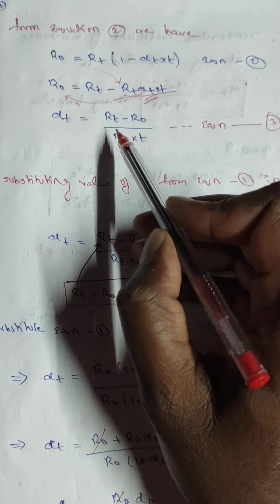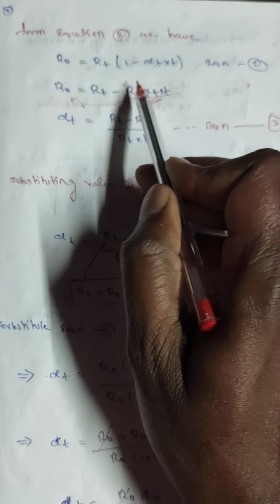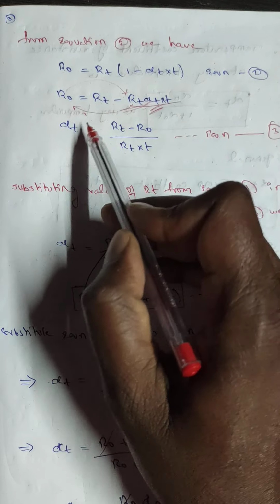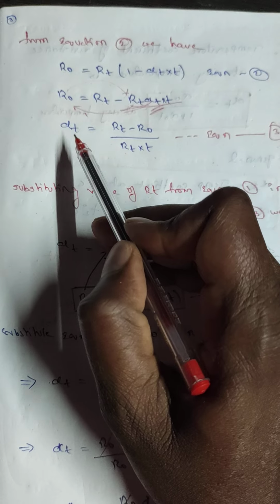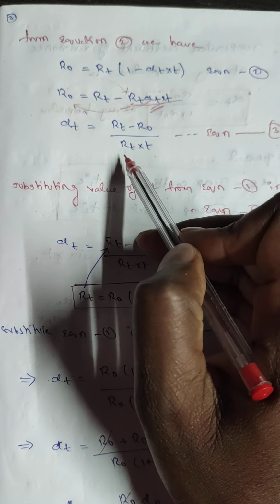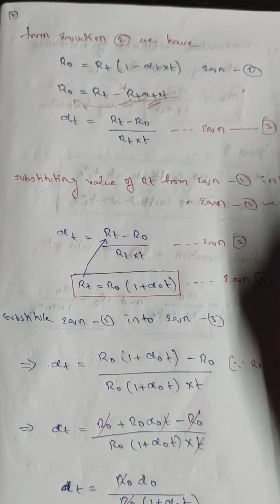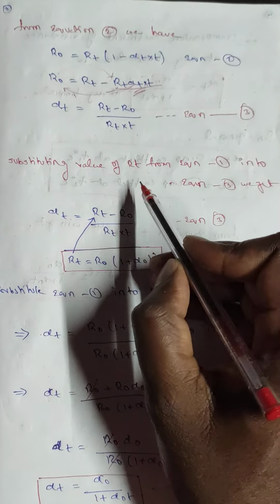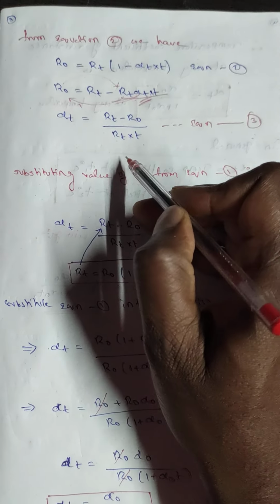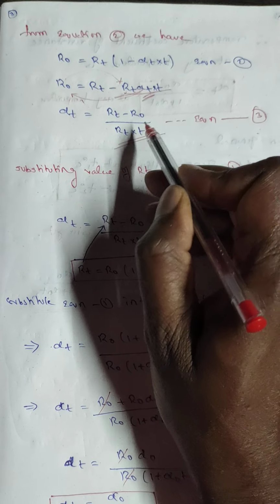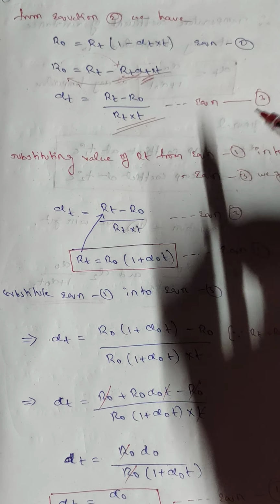Hope you understand this. So we are taking these to the left side and R naught to the right side. Alpha T, the temperature coefficient at T degrees, equals RT minus R naught by RT into T. Treat this as equation 3. Substitute RT from equation 1 into equation 3.